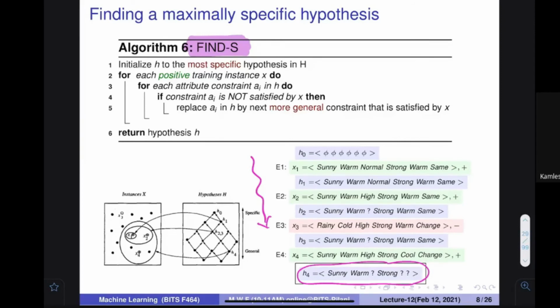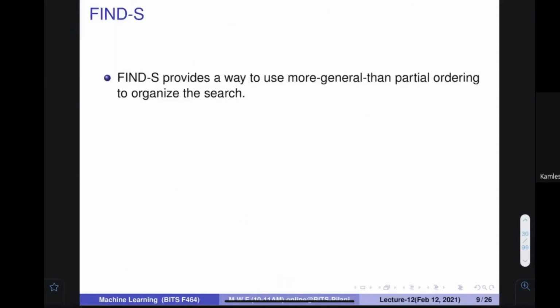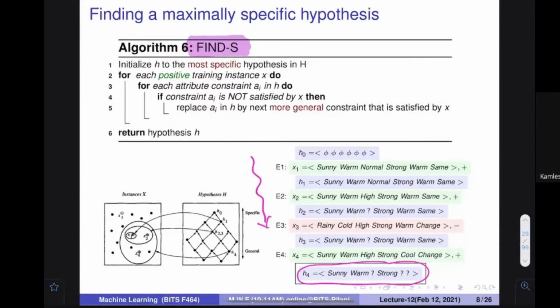Okay. So all right. So Find-S, everybody, can you tell me whether this is a good algorithm? Yes or no? I told you that you need not explore all the things, only a few things you are exploring and you are getting the result. Is it a good algorithm? Yes, it is a good algorithm.